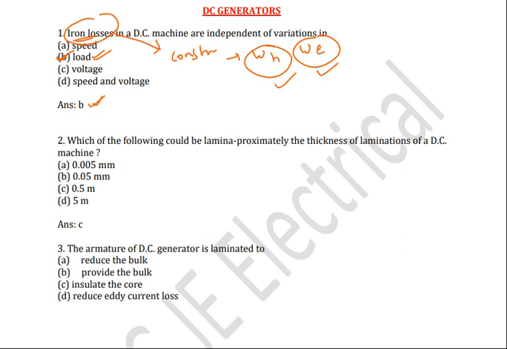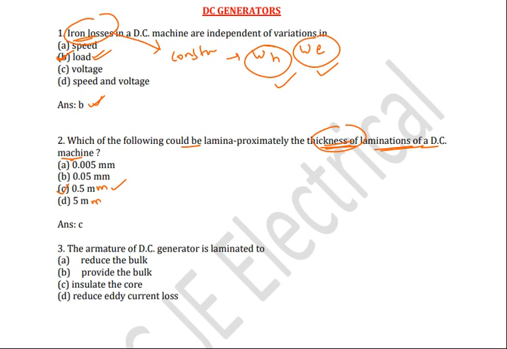Second question, which of the following could be approximately the thickness of lamination of DC machine? What is the thickness of lamination of DC machine is being asked. The options are 0.005, 0.05, 0.5 mm. Here it is not m, it is mm. So the correct answer is 0.5 mm. The thickness of lamination of DC machine is 0.5 mm.